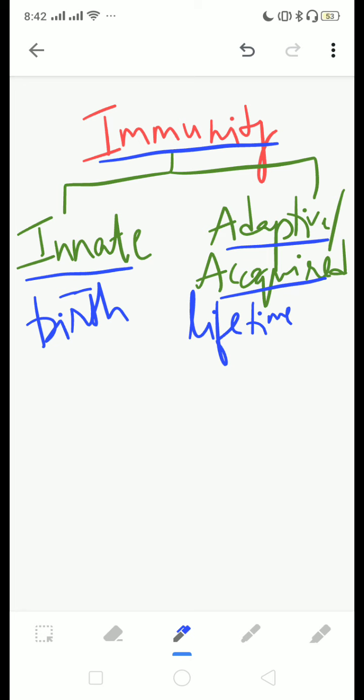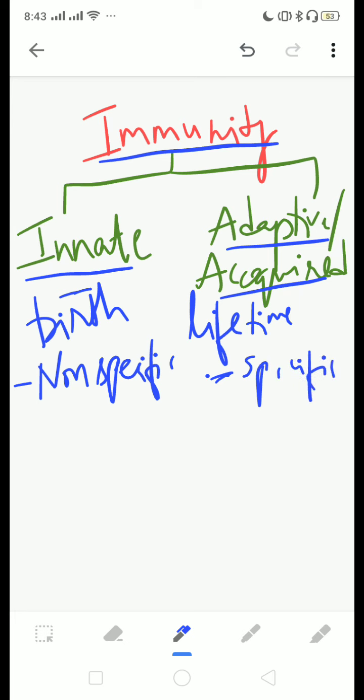Innate and adaptive immunity have many differences. We will discuss some of the major differences. The first difference is specificity. Innate immunity is non-specific. It is not specific for a particular microbial pathogen or an antigen, whereas adaptive immunity is highly specific. That means it will show a highly specific response to a specific microbial pathogen, or rather a specific antigen.